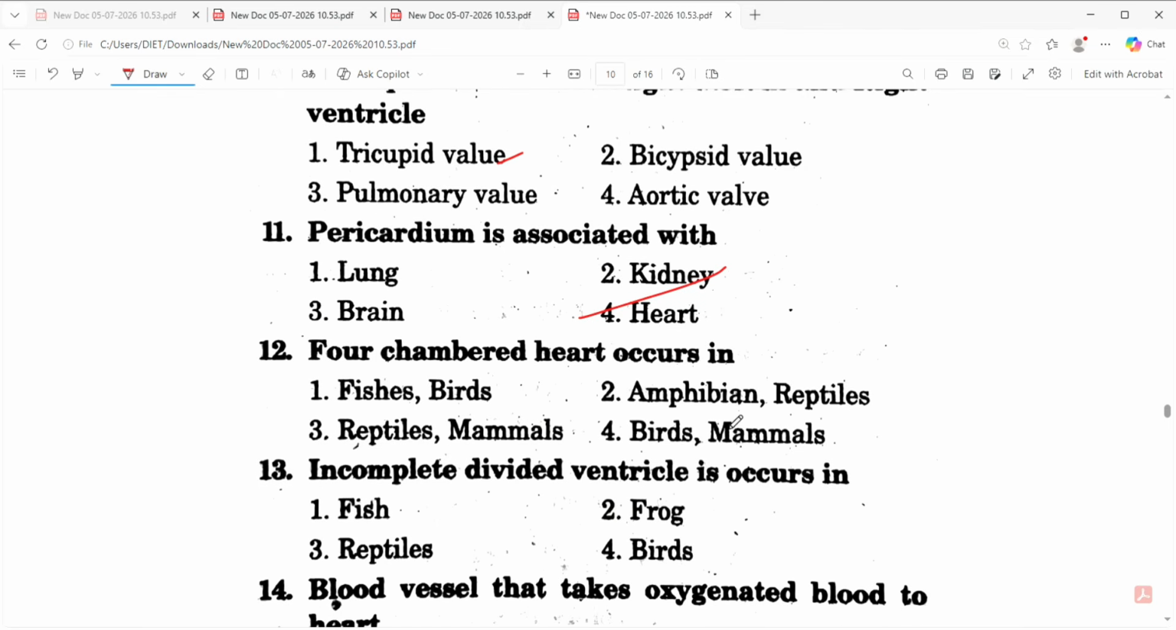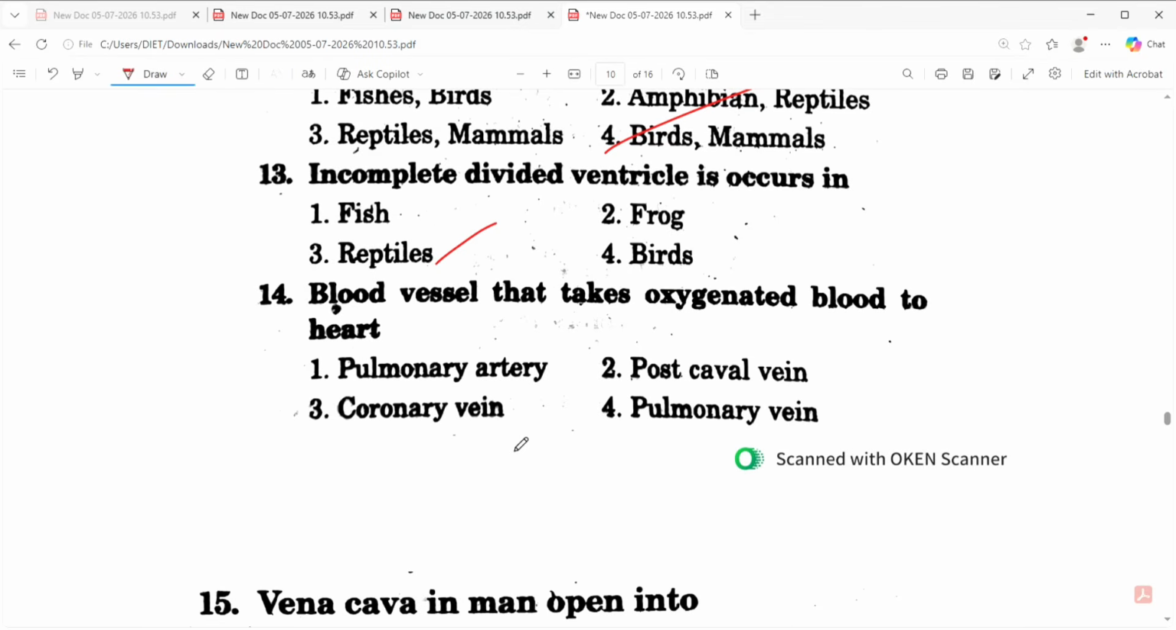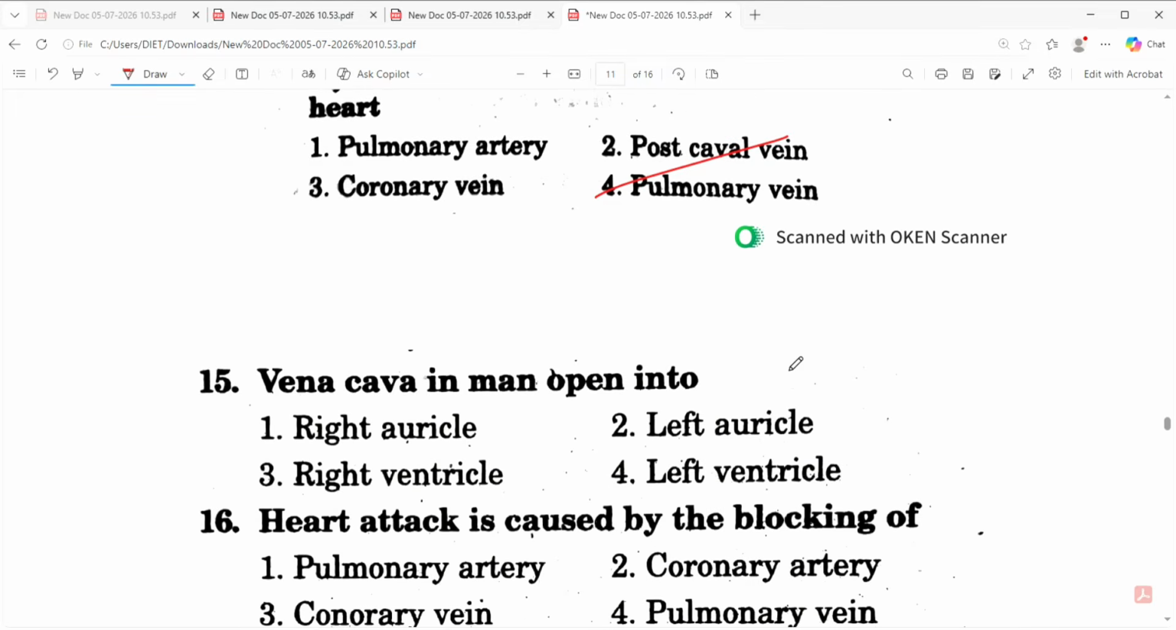Four-chambered heart occurs in birds and mammals. Incompletely divided ventricle occurs in reptiles. Blood vessels that take oxygenated blood to the heart. Okay, this is very important. You all know that it is the pulmonary vein. Vena cava in man opens into the right auricle.